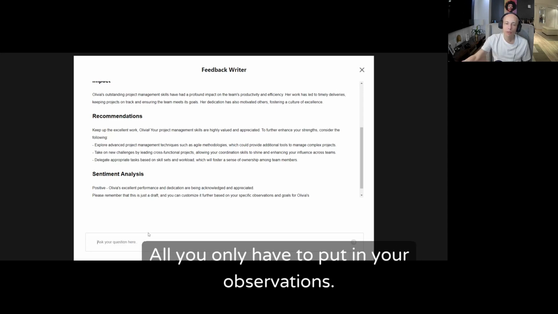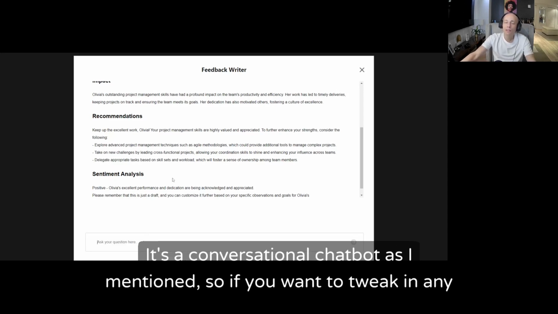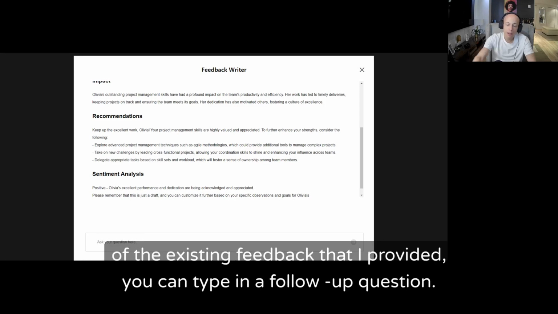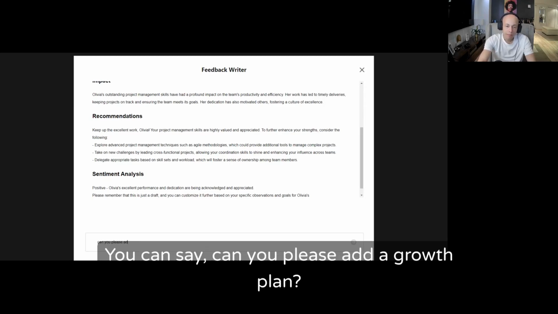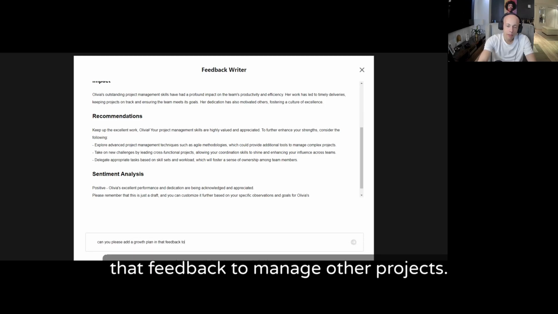You only have to put in your observations, and it's a conversational chatbot, as I mentioned. So if you want to tweak any of the existing feedback that it provided, you can type in a follow-up question. You can say, "Can you please add a growth plan to that feedback to manage, I don't know, other projects."